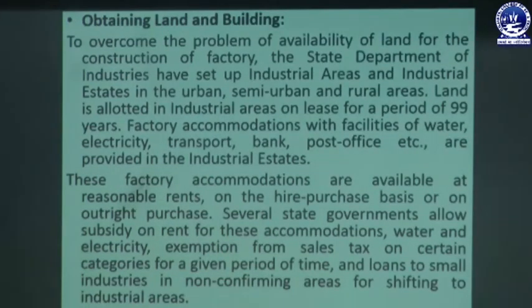Then obtaining land and building, which is necessary, otherwise industries will not continue. So to overcome the problem of availability of land for the construction of a factory, the State Department of Industries has set up industrial areas as well as industrial estates, in urban, semi-urban as well as rural areas. So land is allotted in the industrial area on a lease basis for a period of 99 years.